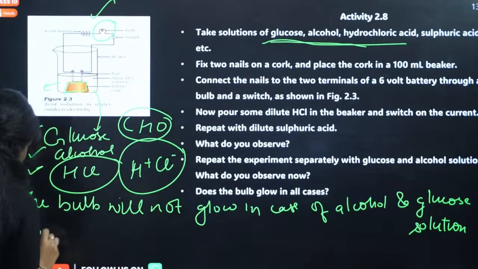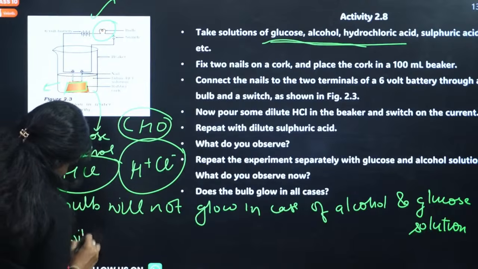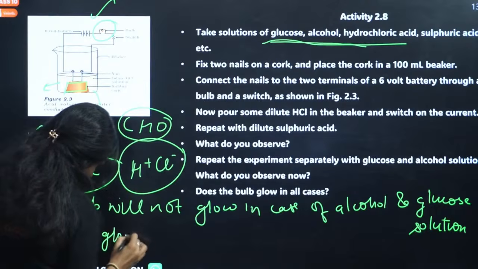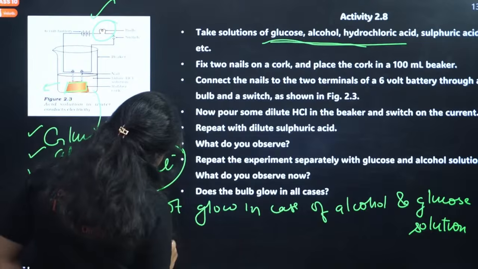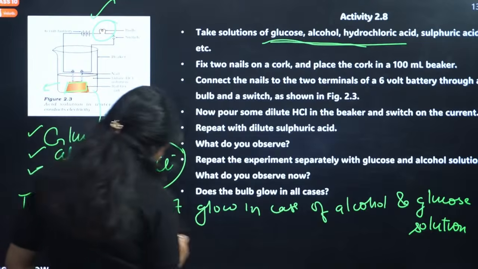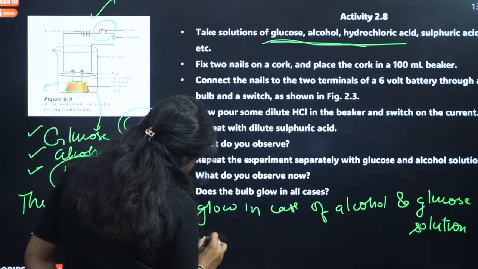It will glow in presence of HCl solution.